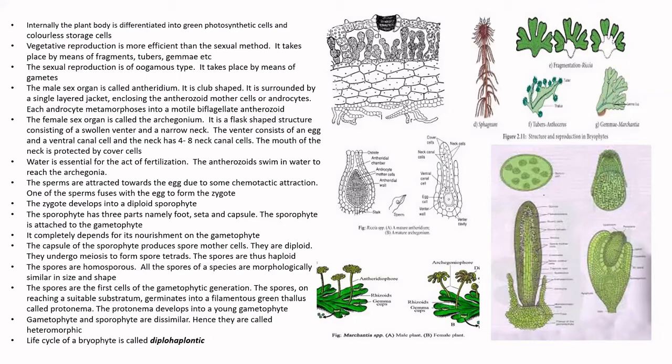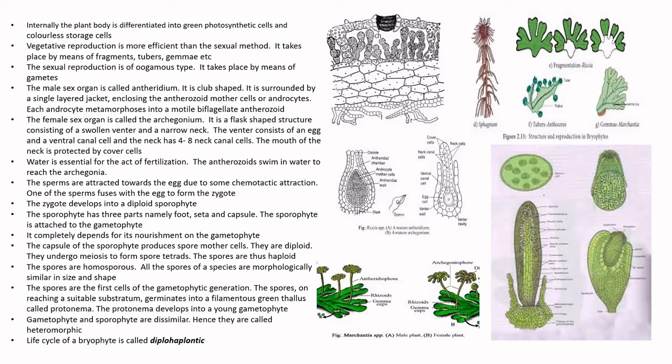Hetero means different, morphic means morphology. So the plant body of bryophyte, sporophyte plant body and gametophyte plant body are totally different morphologically. So they are called heteromorphic.